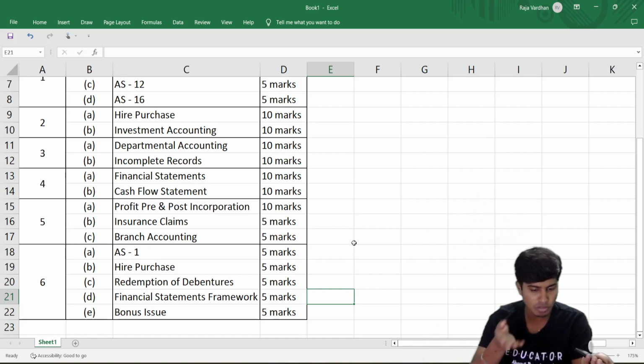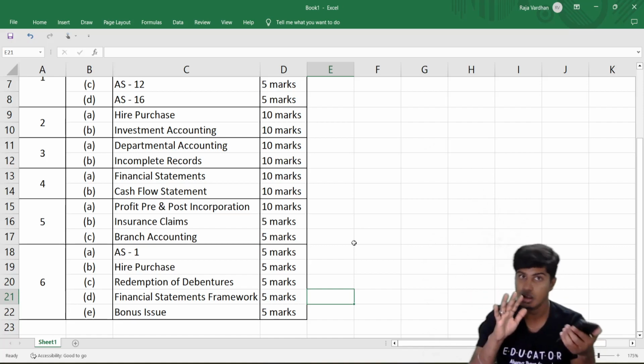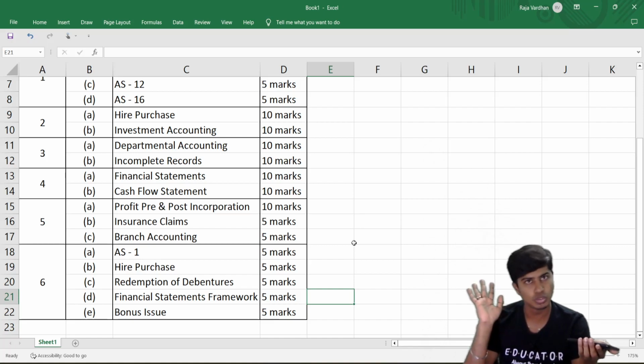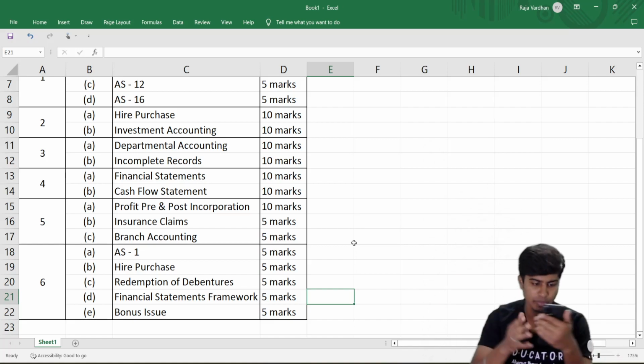However, redemption of debentures in question number 6, the financial statements framework question, the bonus issue question, and question number 1 basically was not very much like you expected. So I would give it to you. About 40 marks of the paper was pretty much not usually like how you expect. It was a little offbeat.